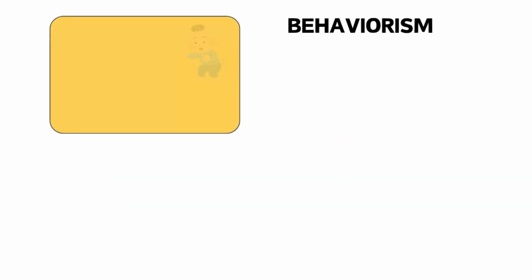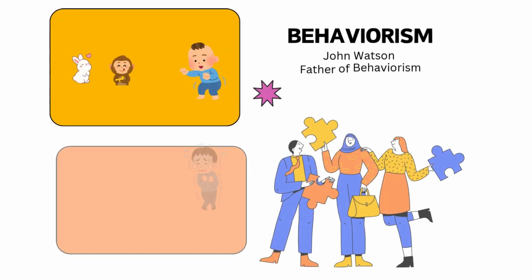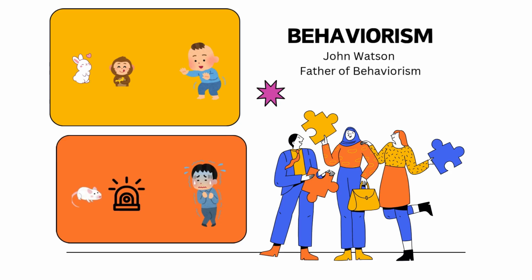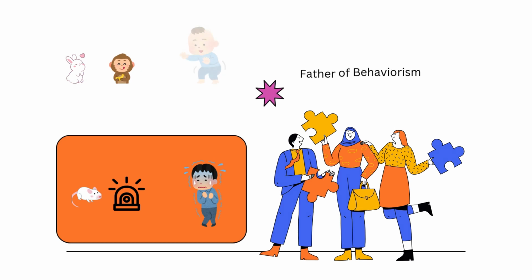Now, behaviorism, and the proponent of this is the father of behaviorism, John Watson. He says that all behavior is learned from the environment. We don't need to think about our feelings. We just respond to what happens around us. It actually makes sense. There are some things happening to us that we don't think about, but we just react impulsively. So this is behaviorism.